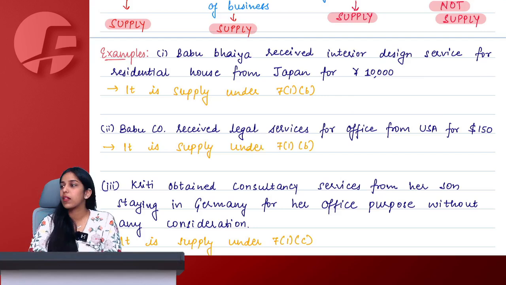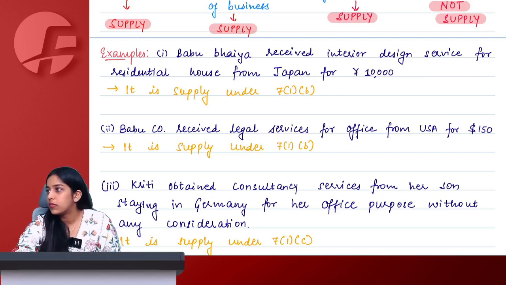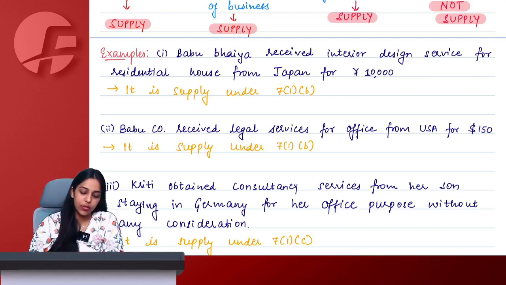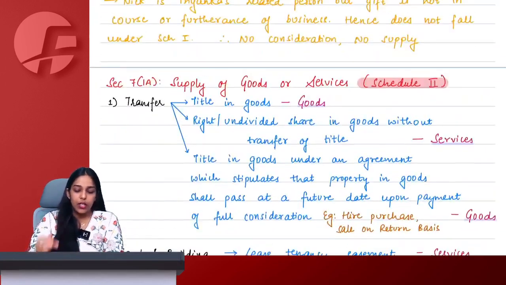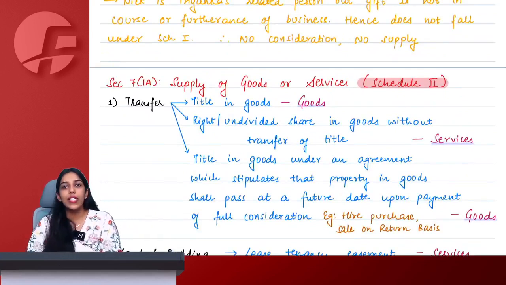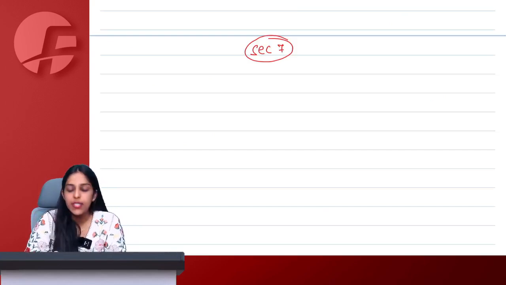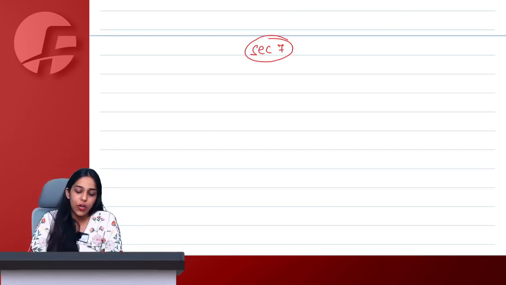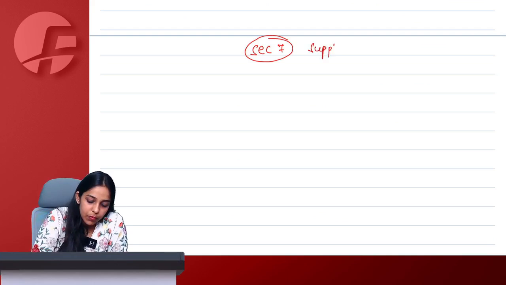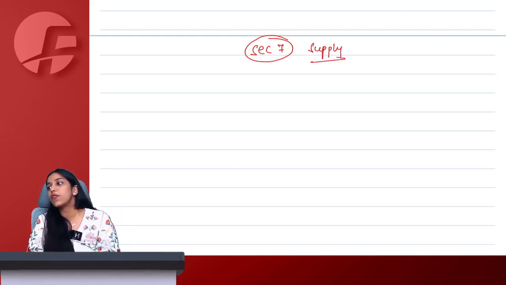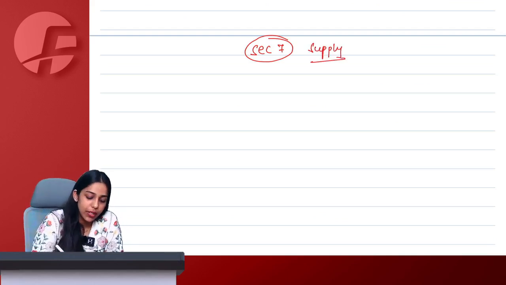Chalo. Done? Clear. Now moving on to section 7(1)(a). See, what are we studying? We are studying section 7. S for 7, S for supply, section 7, scope of supply.